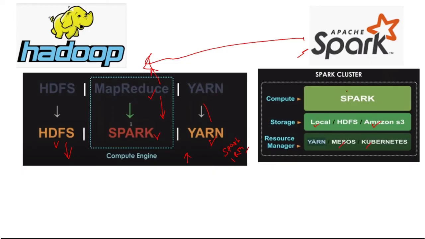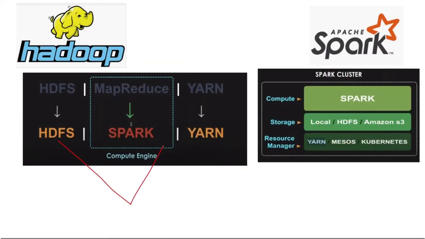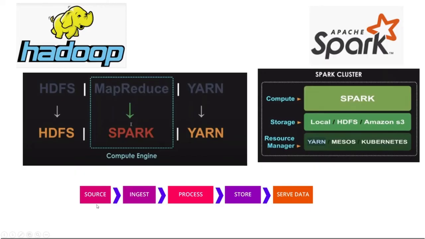So that would be a brief understanding of how Spark is different from MapReduce. If we are using HDFS and Yarn in our Spark cluster, we will say it is a distributed environment. If we are not using HDFS and Yarn in our Spark cluster, we will say it is standalone. So that means Spark can be deployed in two modes: standalone and distributed. And this is the typical process which follows.